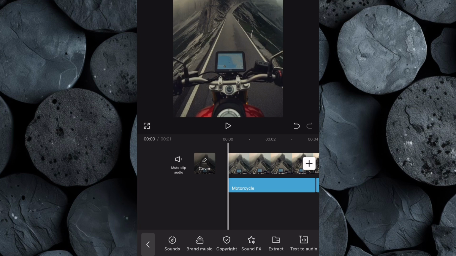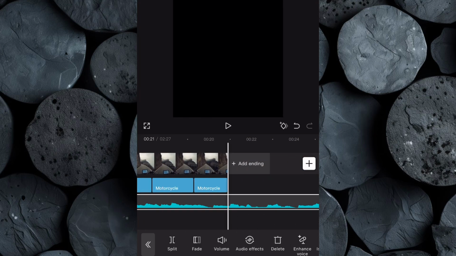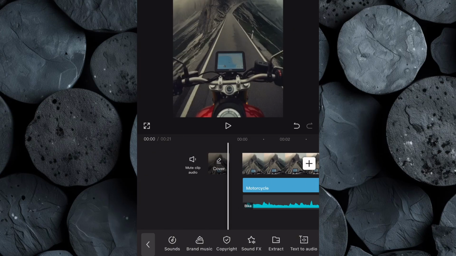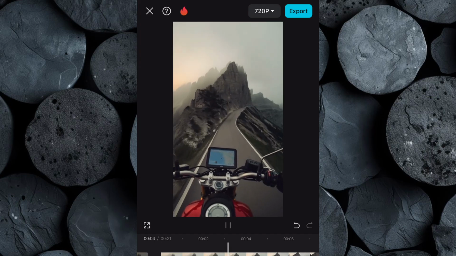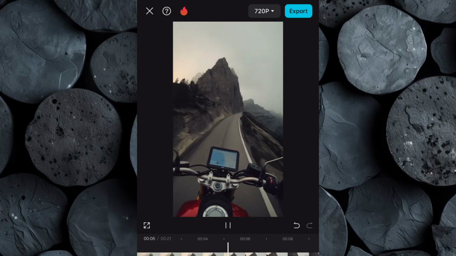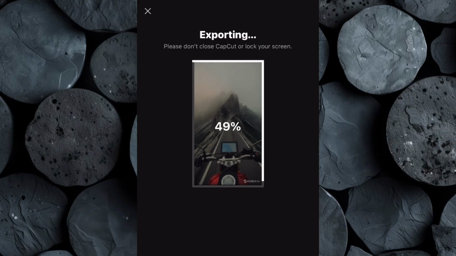Now it's time to add the background music that we created earlier. Click on Audio, then import the custom track we generated. Position it in the timeline carefully, ensuring that it aligns with the energy and pacing of the video. Once all the edits are complete, watch the entire video from start to finish to check for any inconsistencies. If you're satisfied with the edit, click on Export, then increase the video resolution to 4K to ensure the highest possible quality, and download the video to your device.